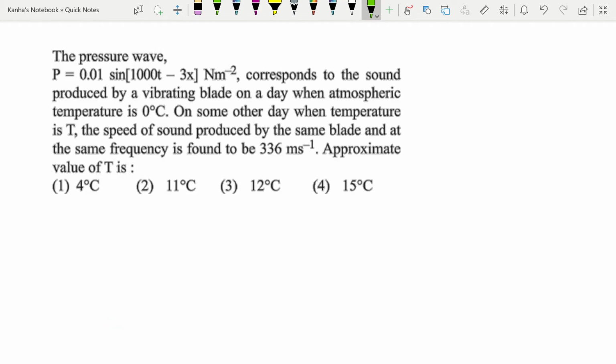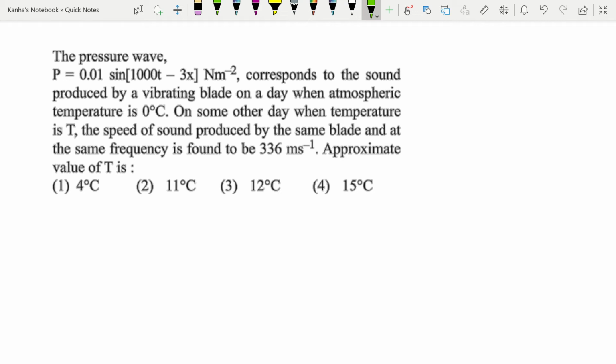The pressure wave P is equal to 0.01 sine(1000t minus 3x) corresponds to the sound produced by a vibrating blade on a day when atmospheric temperature is 0 degrees Celsius. On some other day when temperature is T, the speed of the sound produced by the same blade and at the same frequency is found to be 336. Approximate value of the temperature T is given by what?